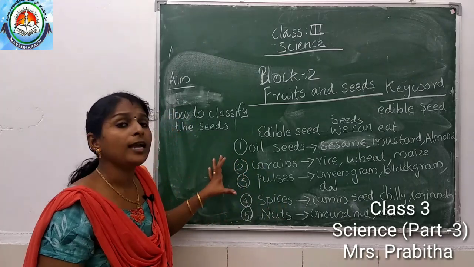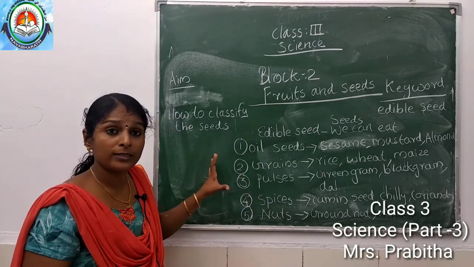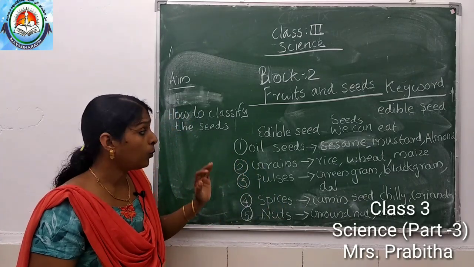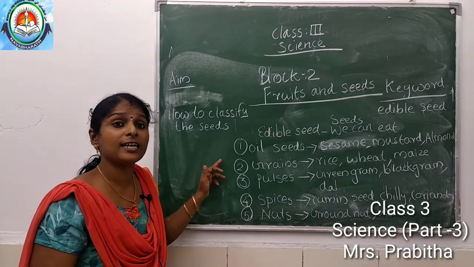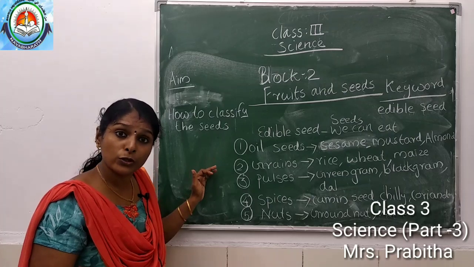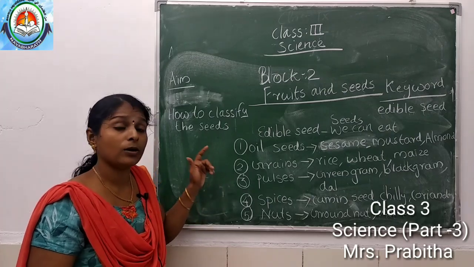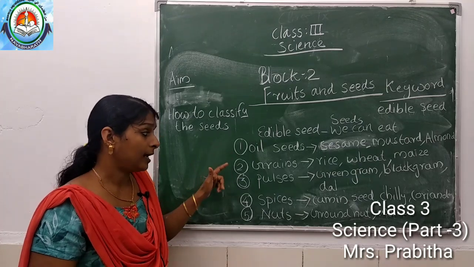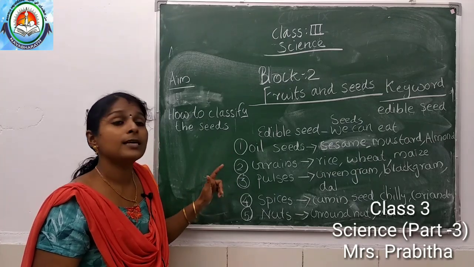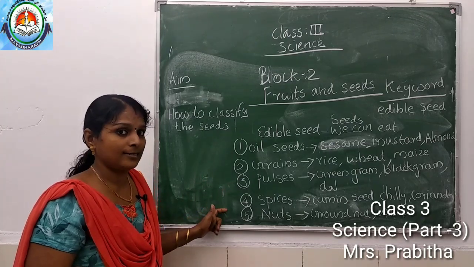So these are the edible seeds. Now we studied what is edible seed and how we can divide it. Edible seeds are the seeds that we use to eat. Our classification of edible seeds are oil seeds, grains, pulses, spices, nuts.